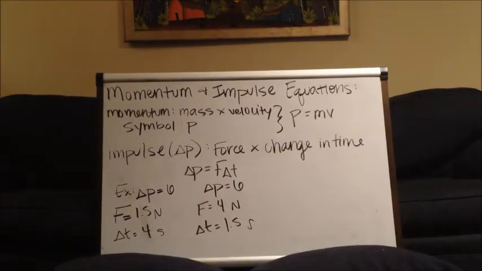Momentum is the product of mass and velocity, and the symbol for momentum is p. Impulse is change in momentum, and it is the product of force and time. Greater time equals less force, and greater force equals less time.